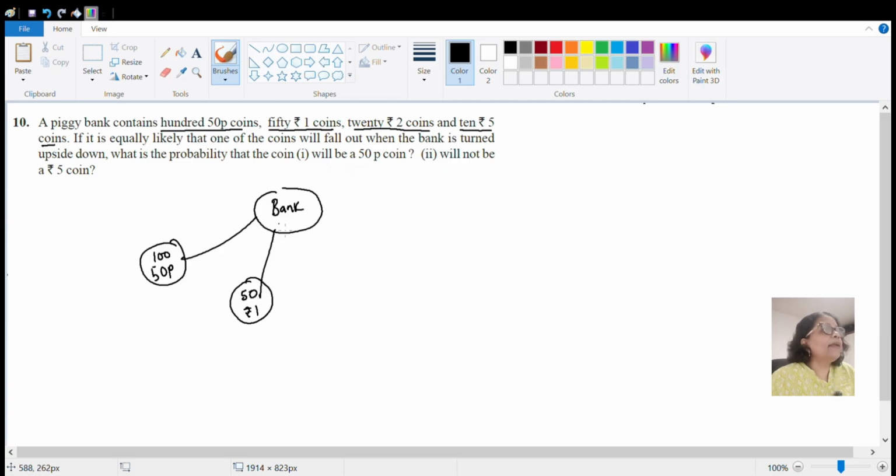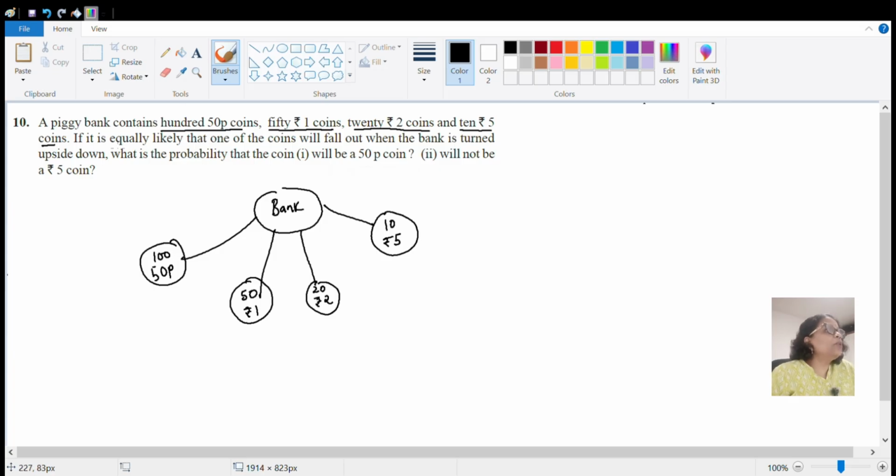Okay, then it contains 20 rupees 2 coin and it contains 10 rupees 5 coin.